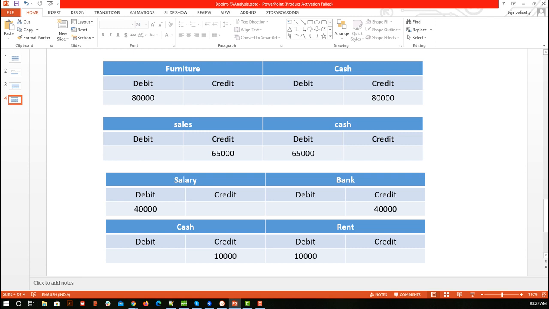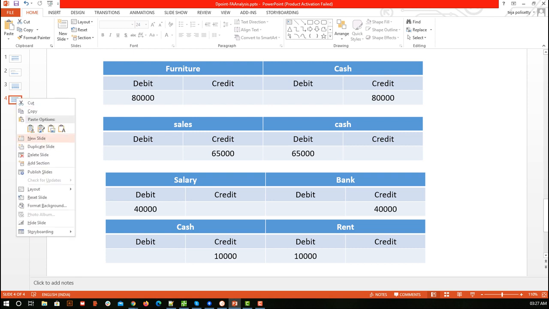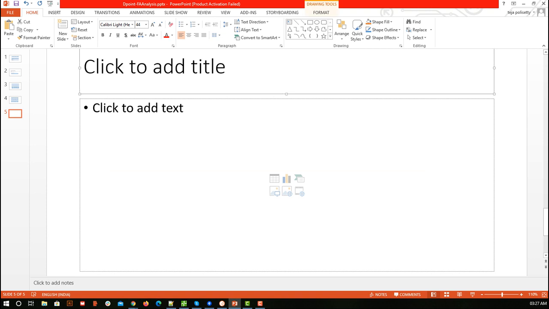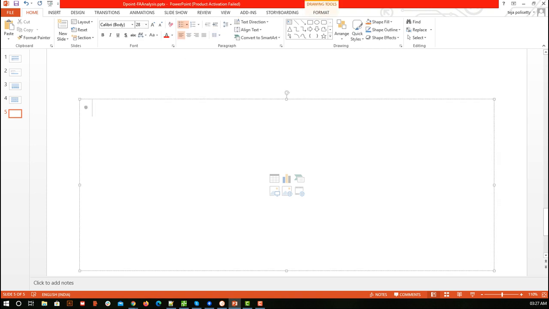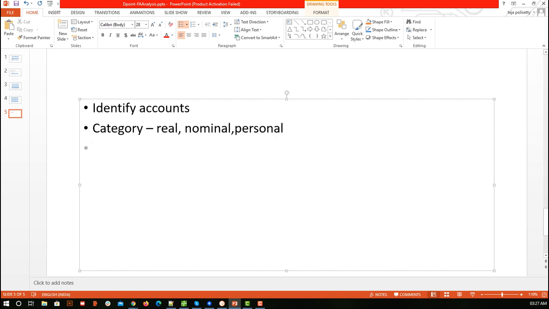So finally we'll have only this. What we did initially: the first step was to identify accounts, right? The second thing was, after identifying an account, we see which category it falls into, like real, nominal, personal. Once we identify this, we try to find whether it is a credit or debit based on our golden rules. So in these steps we can have the transaction stored in our books of accounts.